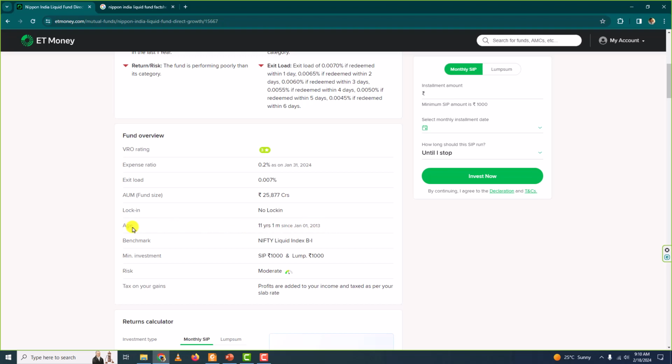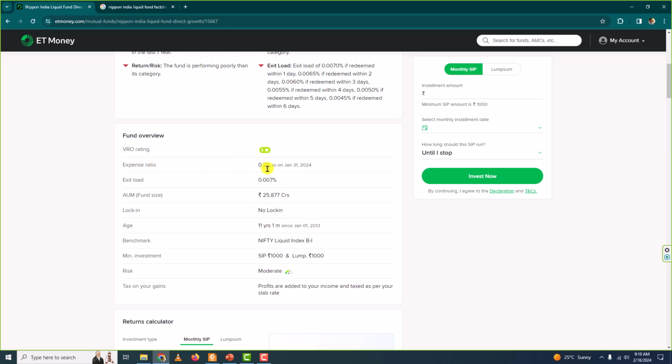In the last video, I did not want to explain too much, and so I took this as the starting date. In a few minutes, we will see where we can find the actual inception date of the mutual fund. Now, if you look here, you can see expense ratio as 0.2.